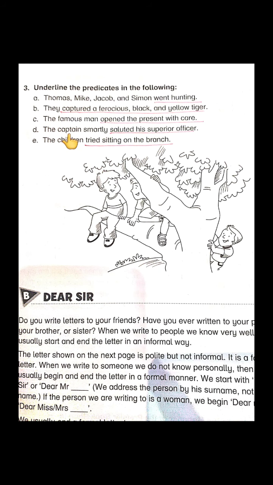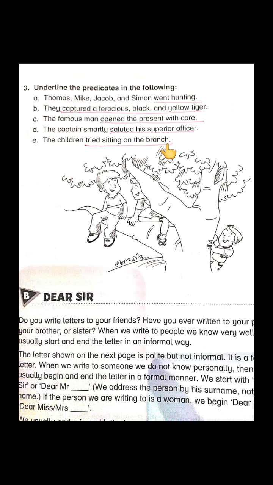The captain. Students, you will underline from smartly: smartly saluted his superior officer. In this sentence, they are talking particularly about the captain, that is, about the subject.